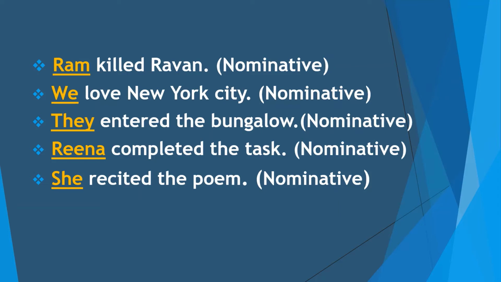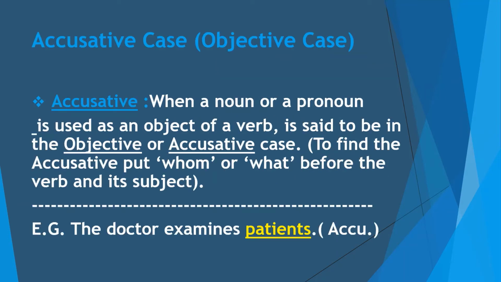Next example, she recited the poem. In this example, pronoun she is the subject of the verb recited. Means the action of reciting is done by the pronoun she or by the subject she, so the pronoun she is said to be in the nominative or subjective case. Or when we ask the question with who recited the poem, we get the answer she, so she is in nominative or subjective case. Now our next type is accusative case.